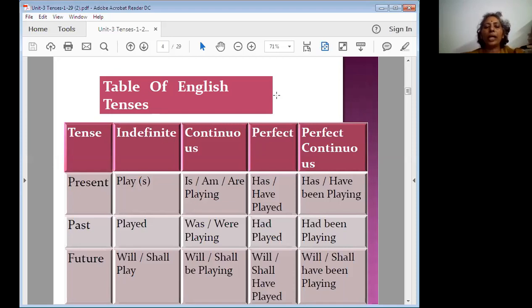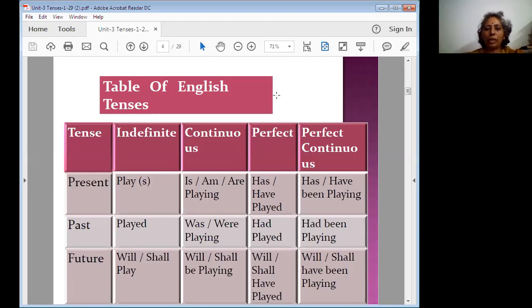In the past tense we have the second form of the word. The main verb is play. What is the second form of the verb here? Played. Then in the continuous, what is the past form of is? Was, were, like that. Has or have, for the past tense, is had. The other one is also had been. Future tense: when we are using future tense sentences, you can see will or shall. Will be or shall be plus verb plus ing, will have or shall have plus third form of the verb, will have been or shall have been plus verb plus ing.